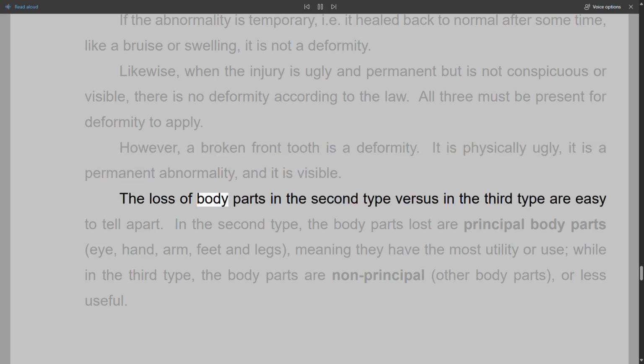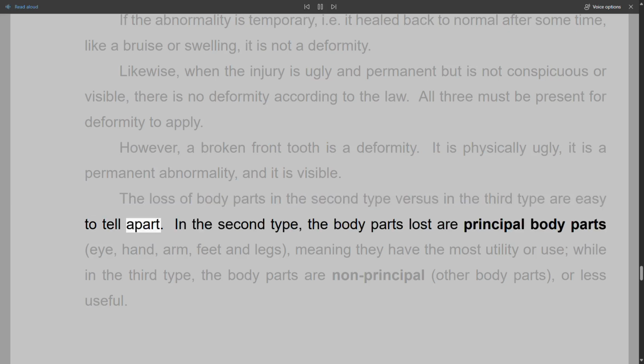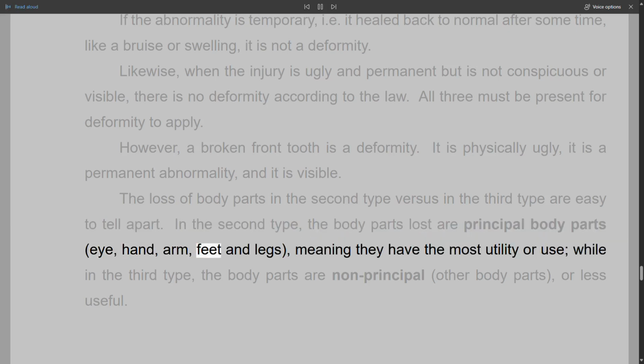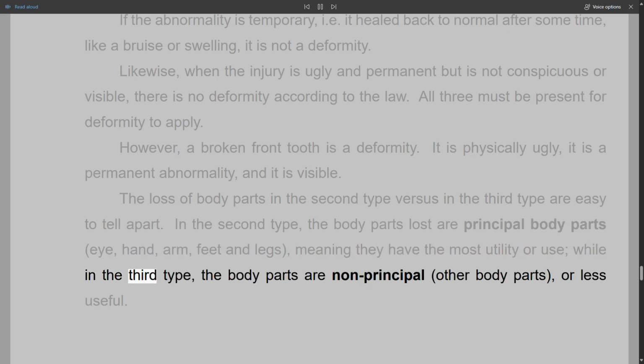The loss of body parts in the second type versus in the third type are easy to tell apart. In the second type, the body parts lost are principal body parts, eye, hand, arm, feet and legs, meaning they have the most utility or use, while in the third type, the body parts are non-principal, other body parts, or less useful.